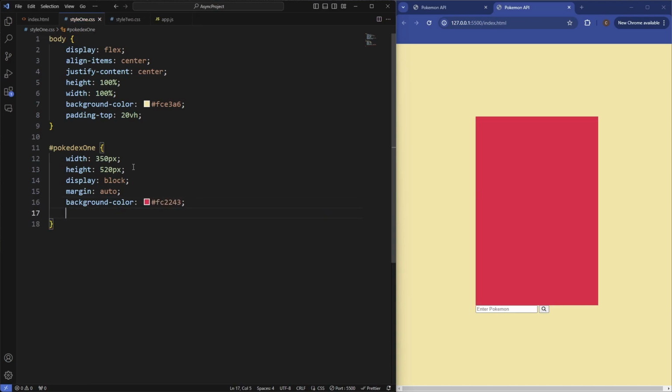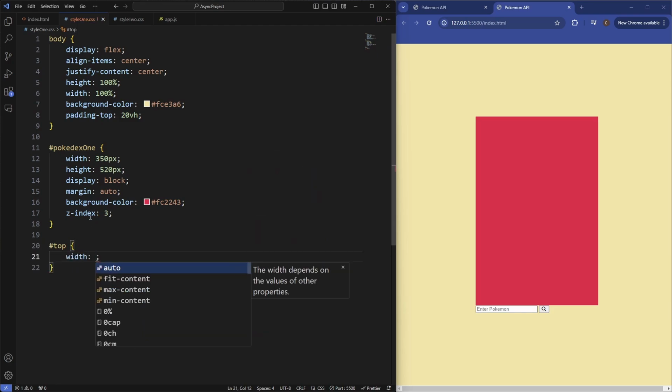So there's the first half of the Pokedex, and we'll set the Z index of this to also be 3, and then we'll target the container of top, which has a width of 75%.